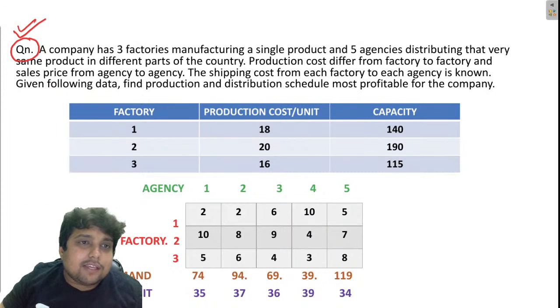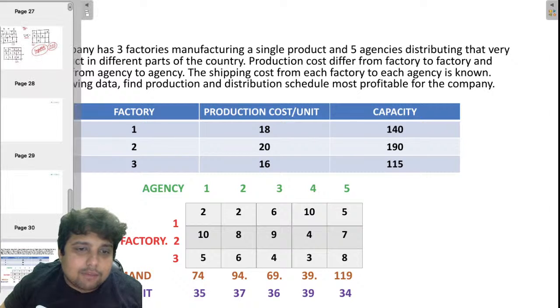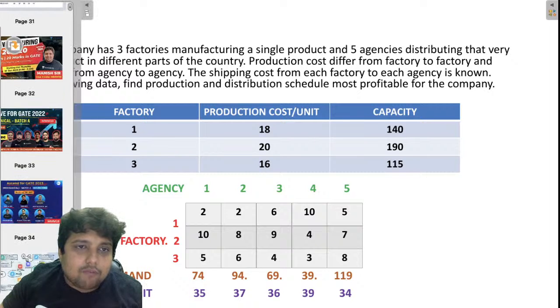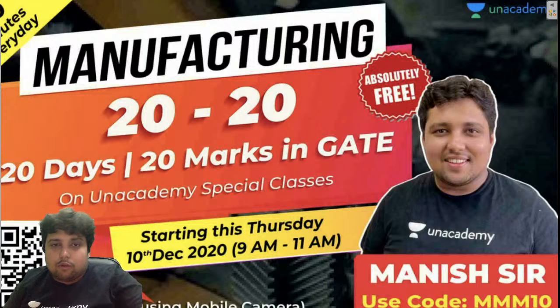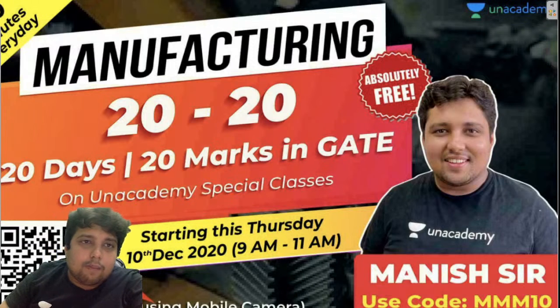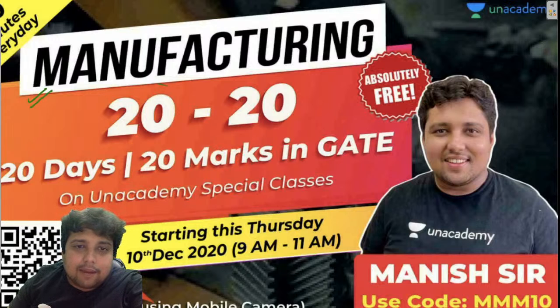ठीक है ना? So guys, now time is already over. I have got various messages that stop the session. So guys, you already know about the manufacturing 2020 series, है ना? Where in 20 days time I am targeting the entire manufacturing by investing only 2 hours, 120 minutes daily.